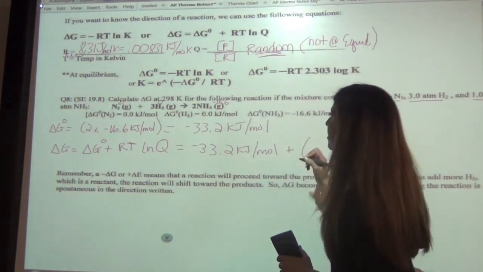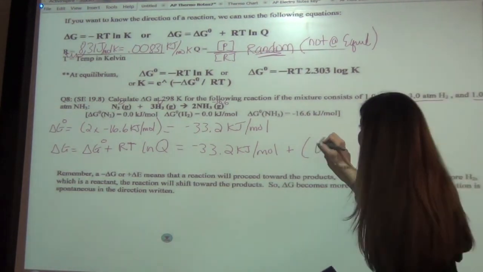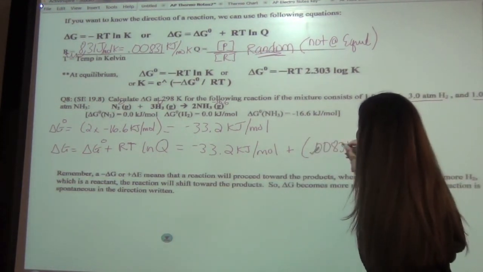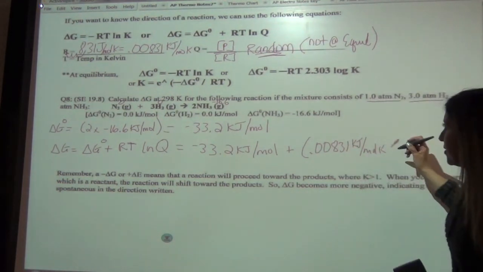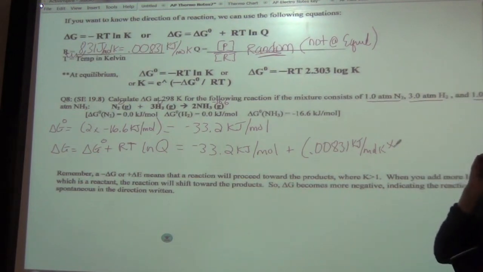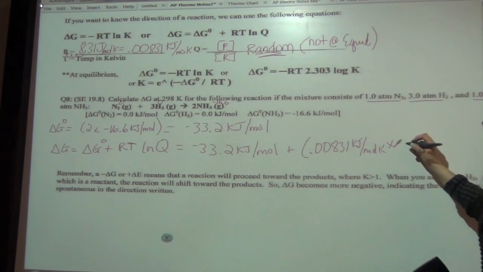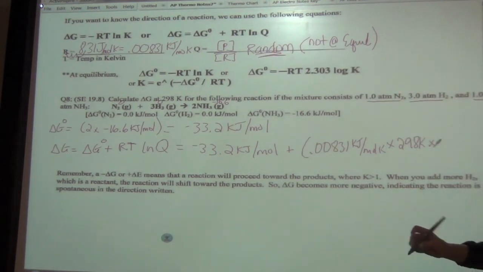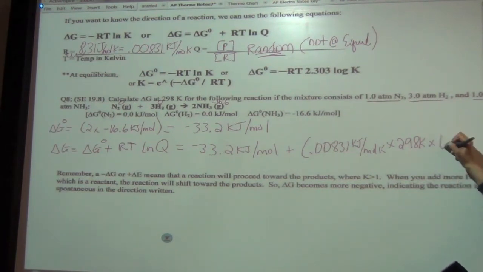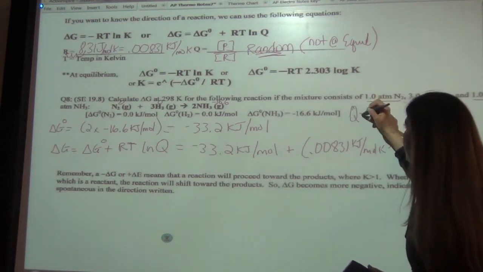Then we're going to add, what R do we use? 0.00831 kilojoules per mole Kelvin. And then we're going to multiply that by our temperature, and our temperature is 298 Kelvin. And we're also going to multiply it by ln of Q. So ln is just your natural log button on your calculator. And now we need to do Q. So let's write what Q is equal to.